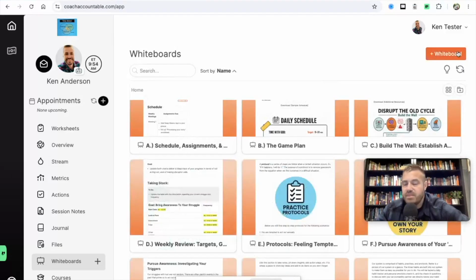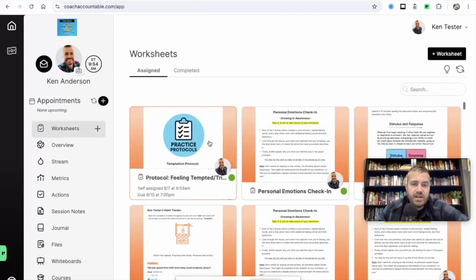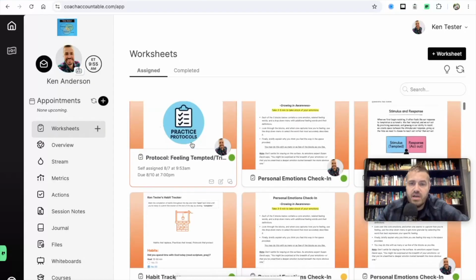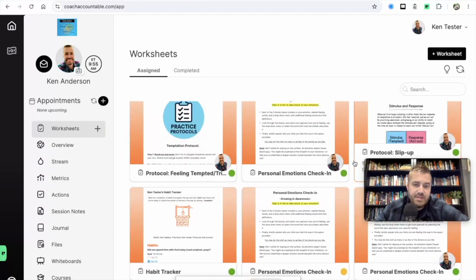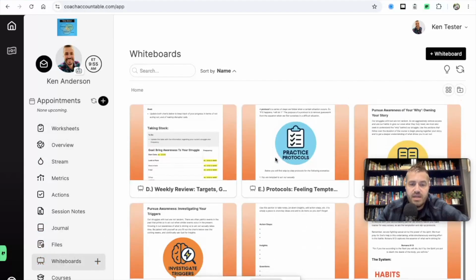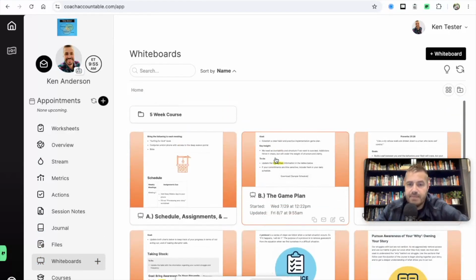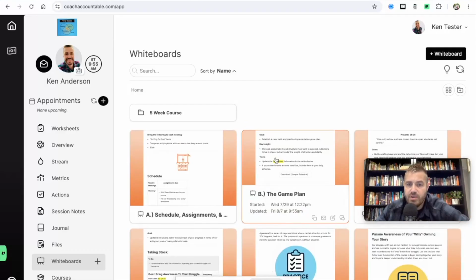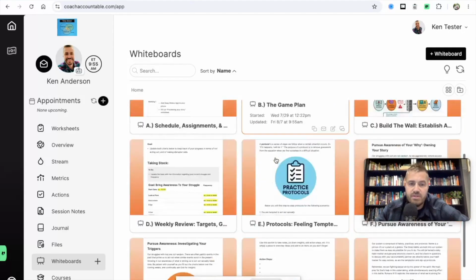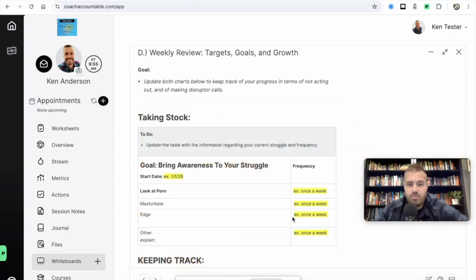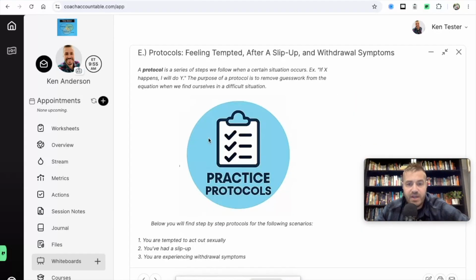So the big things you just need to know to be successful here are worksheets. It's where your habit trackers, emotions check-in, slip-up protocol and stuff are going to be. And then whiteboards is your digital notebook, where these living documents will live, and you can click them and work through them. Okay, that's it.